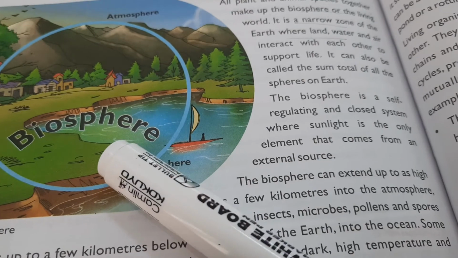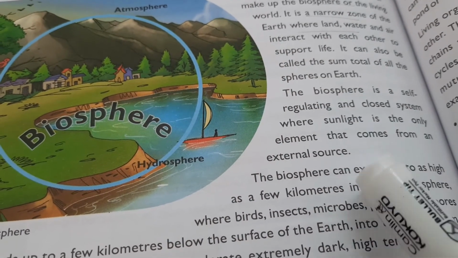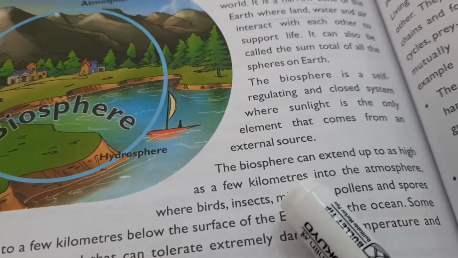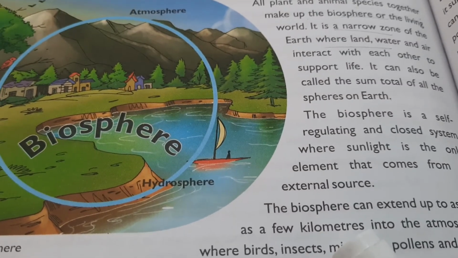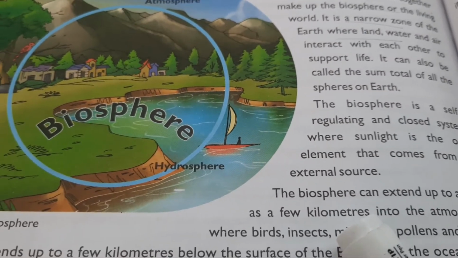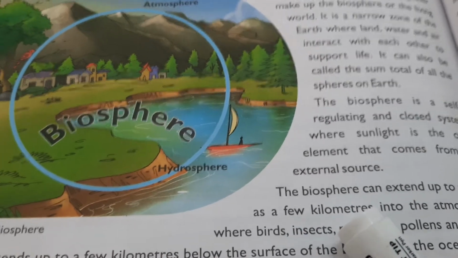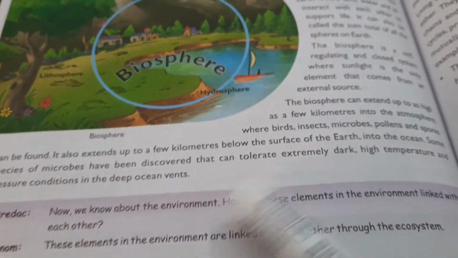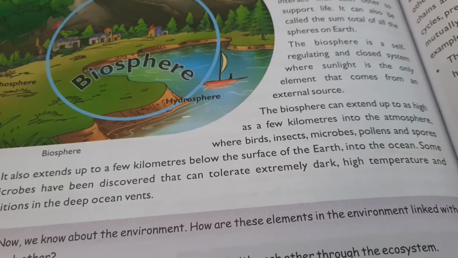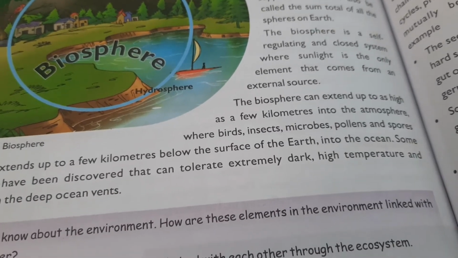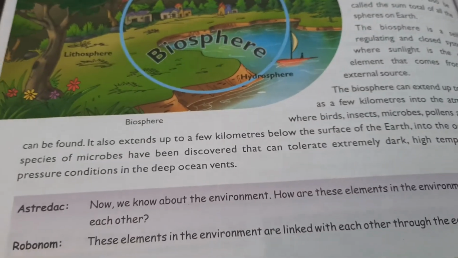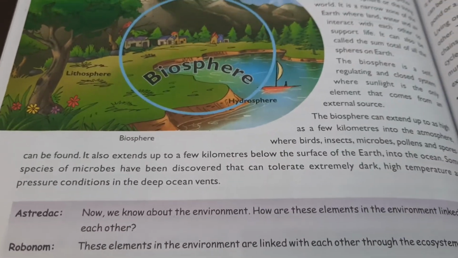Biosphere. Biosphere is a self-regulatory and closed system where sunlight is the only element that comes from the external source. So कौन सी चीज़ external source से ले रहा है biosphere? That is sunlight. Plants use sunlight to produce food. Biosphere can extend up to as high as few kilometers in the atmosphere where birds and insects and microbes, pollens and spores can be found. हवा में भी होती हैं ये चीज़ें.